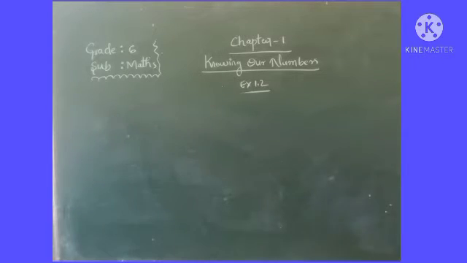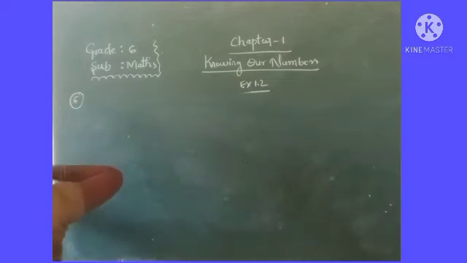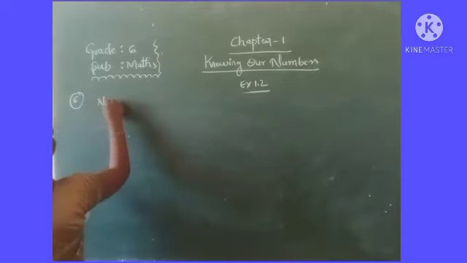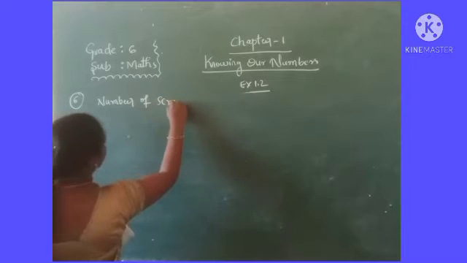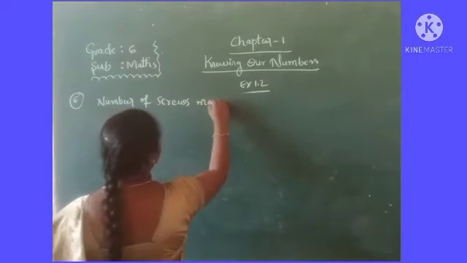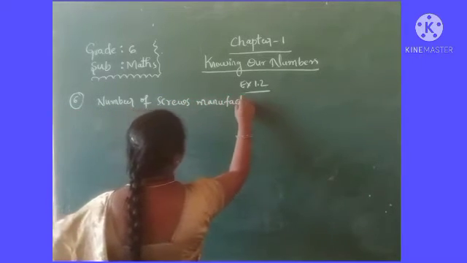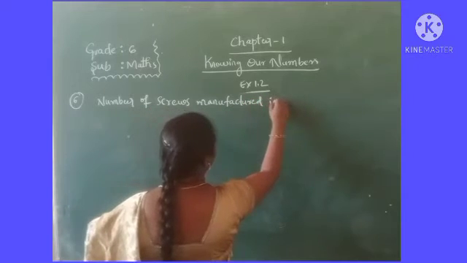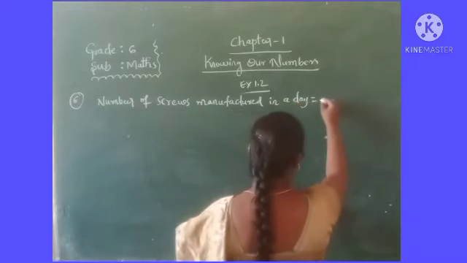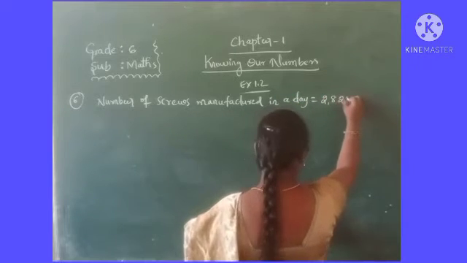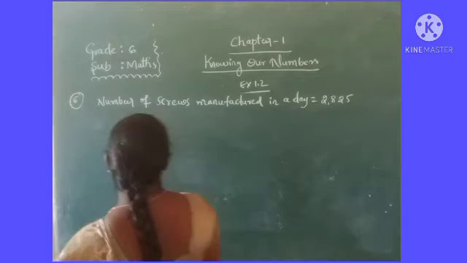What is given? Write: number of screws manufactured in a day. So how many screws? 2825 screws.